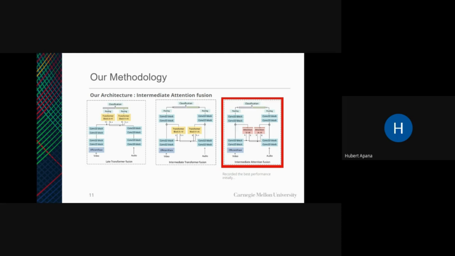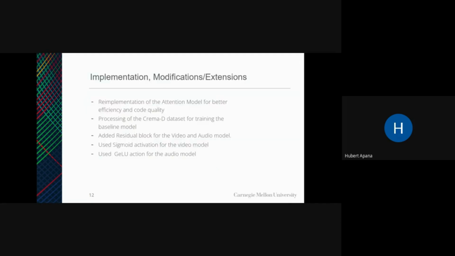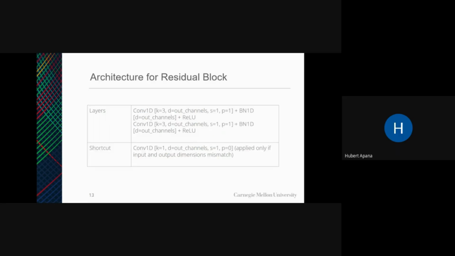For the methodology, we decided to focus on the intermediate attention fusion as it had better results from the initial training. For the modification, we re-implemented our attention model for better efficiency and improved code quality. We also processed the CREMA-D data set to allow it to train on the baseline model, as it had the largest data set. And then we added a residual block on the video and audio model to prevent the vanishing gradient from happening. For the video model, we changed the activation layer to sigmoid as it performed better, and then GELU for the audio model, which also performed better.